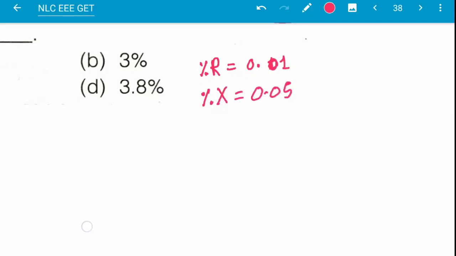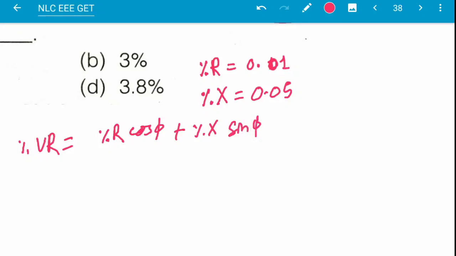So percentage voltage regulation is equal to percentage R into cos phi, the power factor, plus percentage X into sin phi. This is the formula.